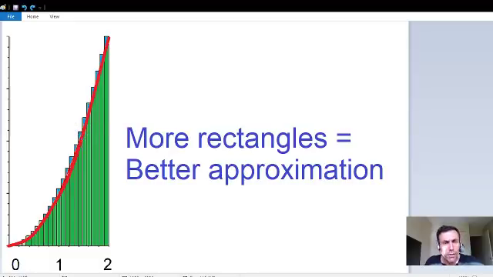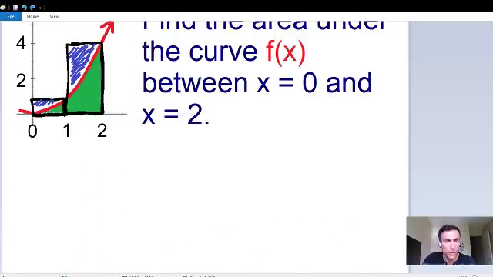Using this same idea, imagine if we use an infinite amount of rectangles. If they were just so tiny, that means that our approximation wouldn't be an approximation anymore. It would be an exact value. We would get the exact area underneath the curve. That's why a definite integral is so fascinating, because it uses these infinitely small rectangles and then we can find an exact value. I think that's pretty cool. And that's the idea behind using definite integrals.